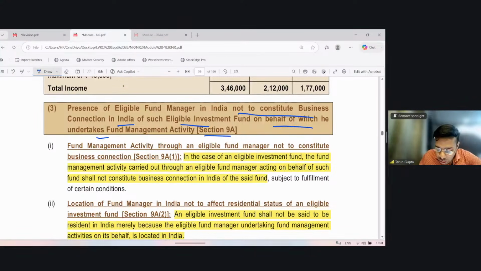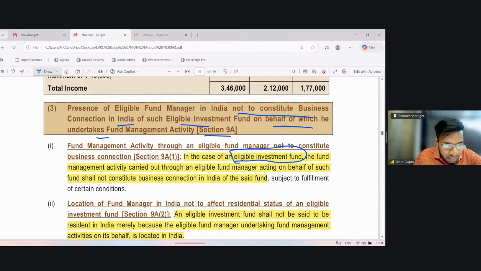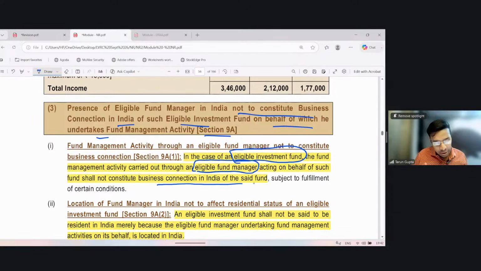So firstly, it says that in the case of an eligible investment fund, the fund management activity carried out through an eligible fund manager, so we are talking about an investment fund who has a fund manager, acting on behalf of such fund shall not constitute business connection in India of said fund, subject to the fulfillment of certain conditions.